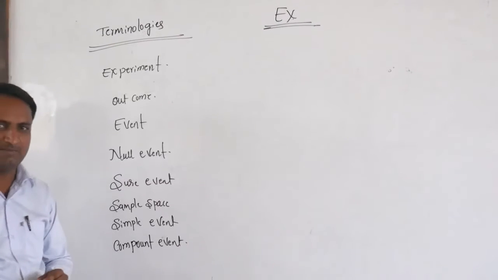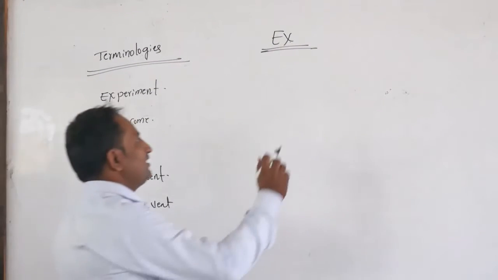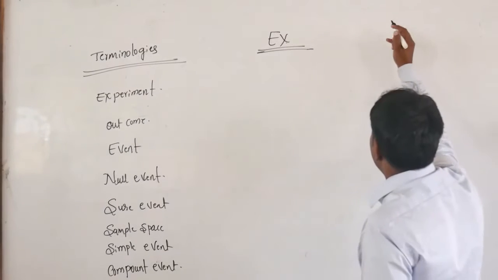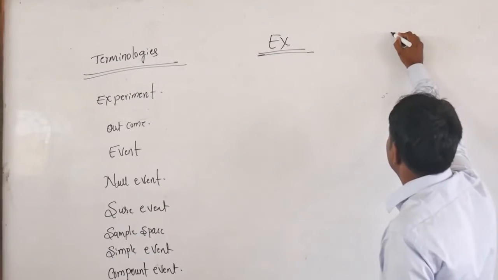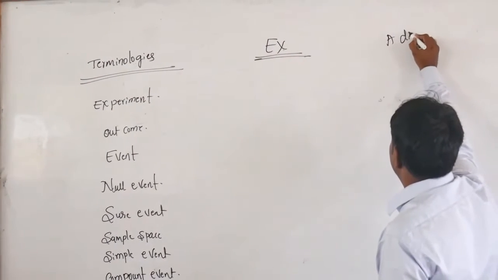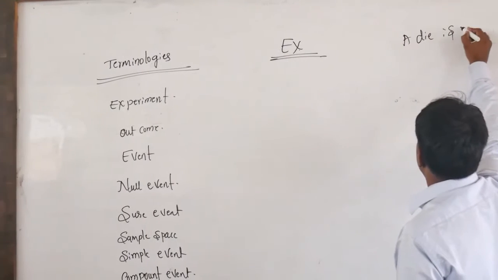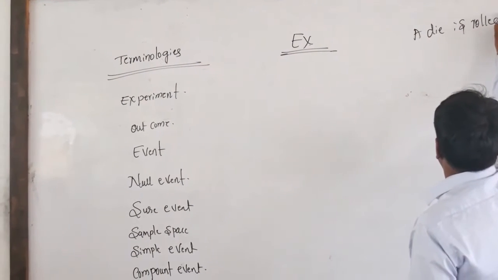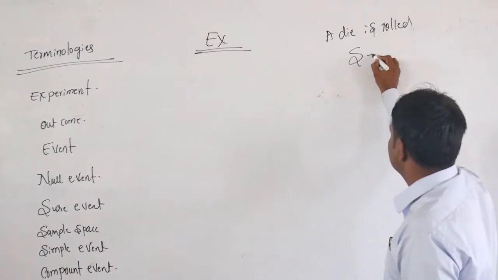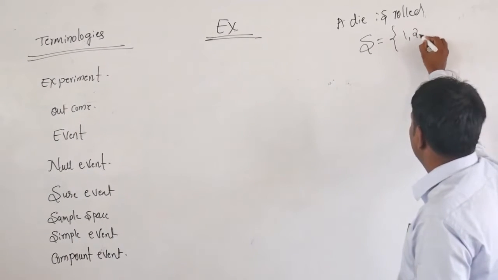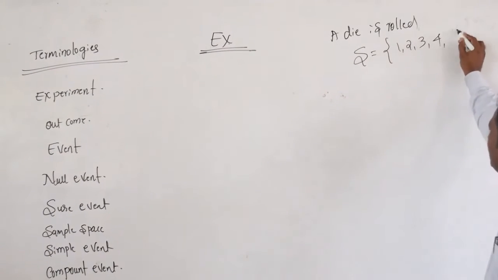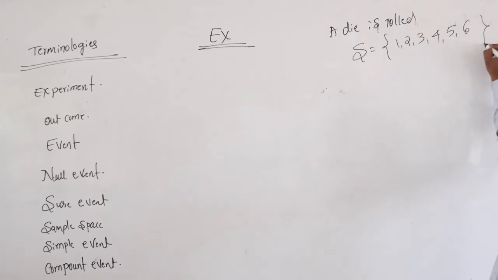Take one example: a die is rolled. Here we get a sample space, that is 1, 2, 3, 4, 5, 6.